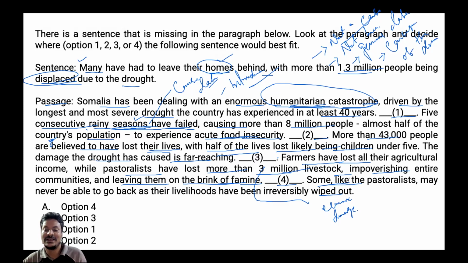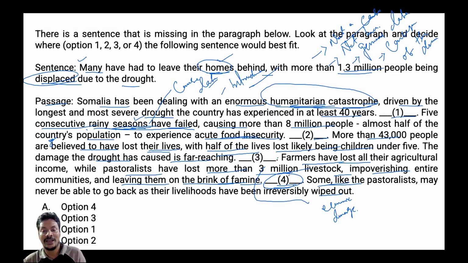So that indicates about displacement that fits obviously in the blank four, and therefore we can write that many have had to leave their homes behind, with more than 1.3 million people being displaced due to the drought, isn't it? So it tells about the cause, it tells about the impact, it tells about the economic damage.